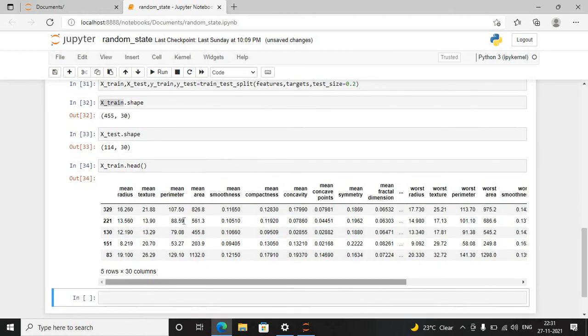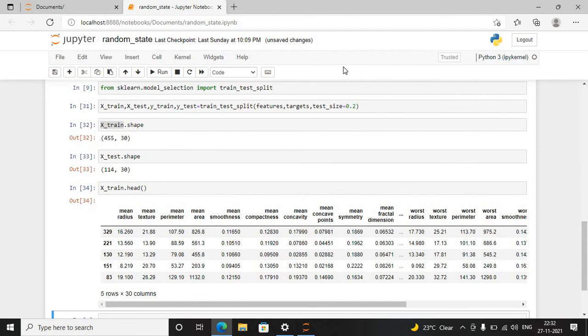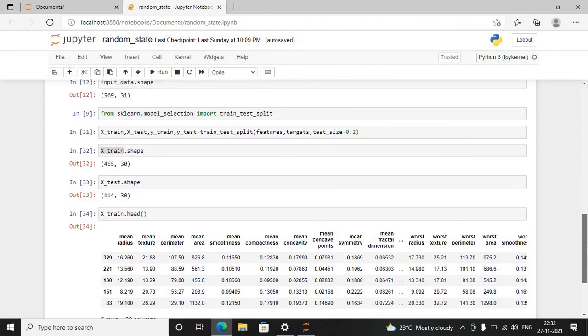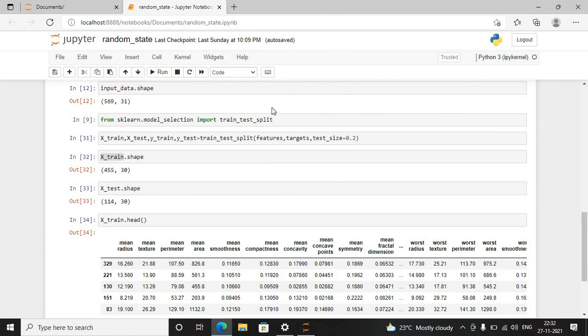It will take another random seed value and give the dataset with different index values. So if we run this same code without a random state argument in another system or another environment, it will give a different output. So we cannot reproduce the output in another environment with the same data.